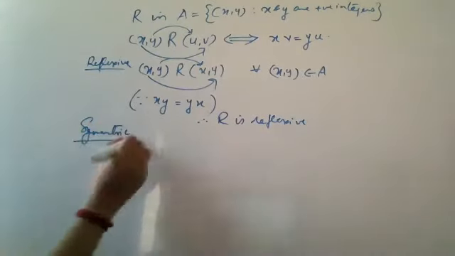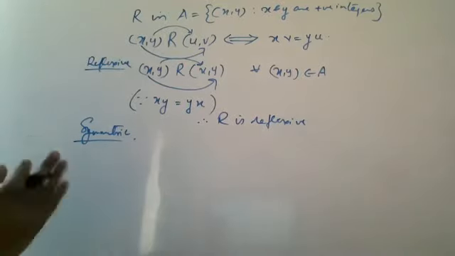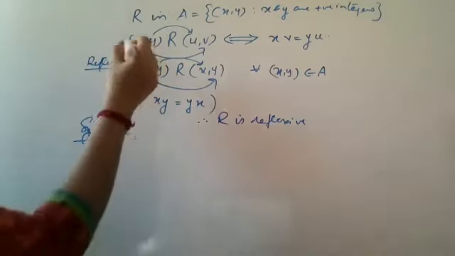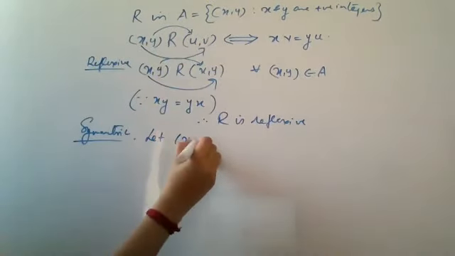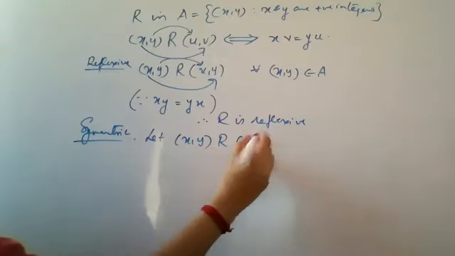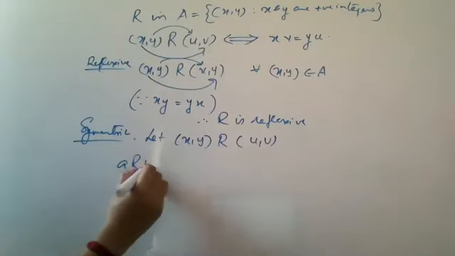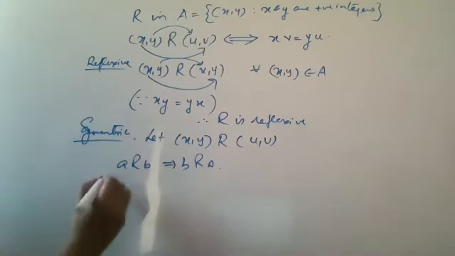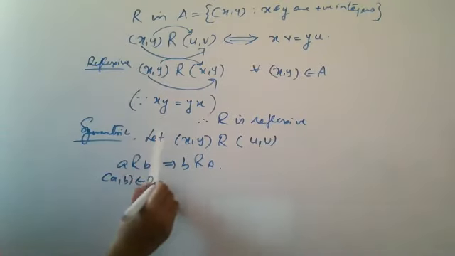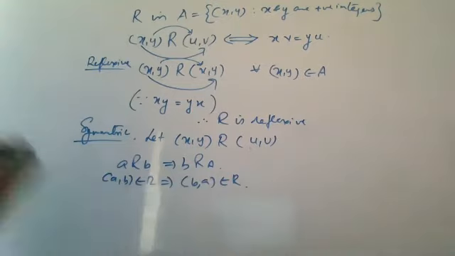Next thing is symmetricity. For symmetric, you need to choose a relation. That means (x, y) related to something like that. You have to choose it like this. Let the ordered pair (x, y) be related to the ordered pair (u, v). And what do you have to prove? How do we prove it? A related to B, then you need B related to A. That means (a, b) belongs to R implies (b, a) belongs to R. This is what you have to show in symmetricity.